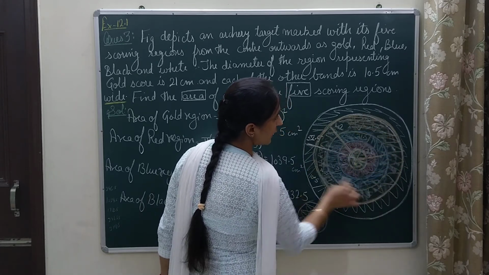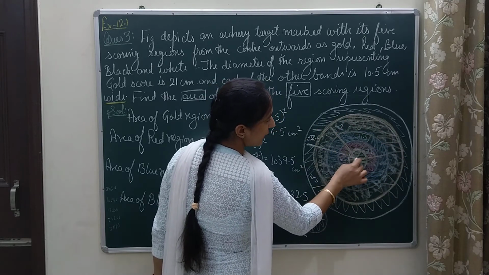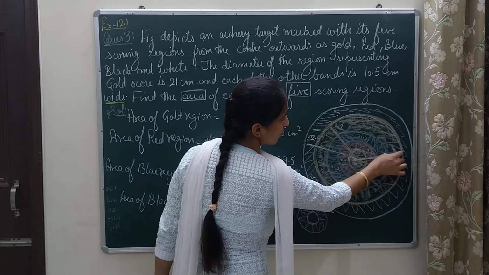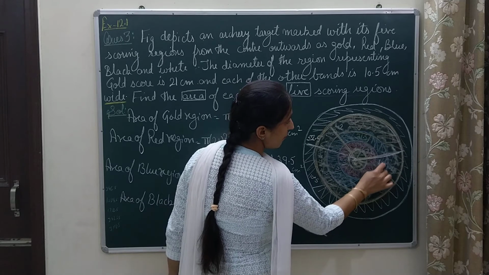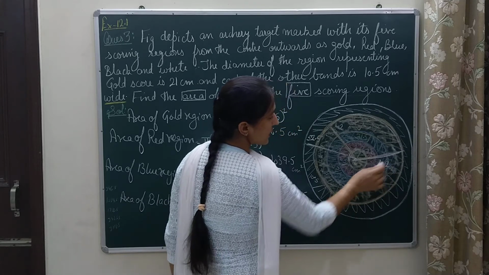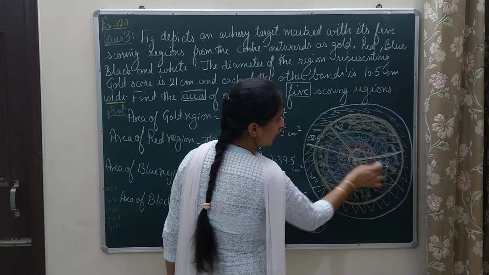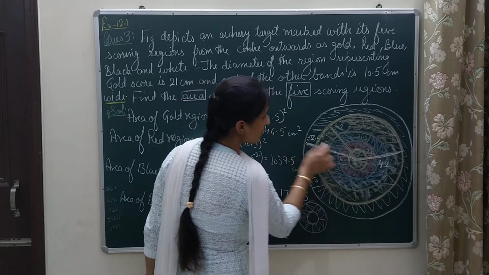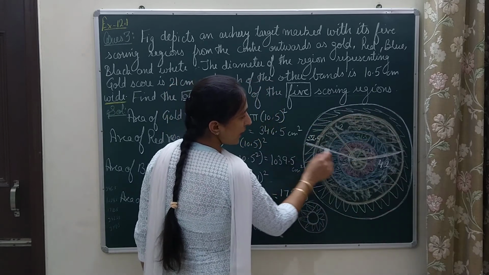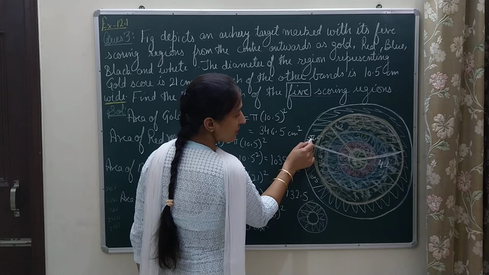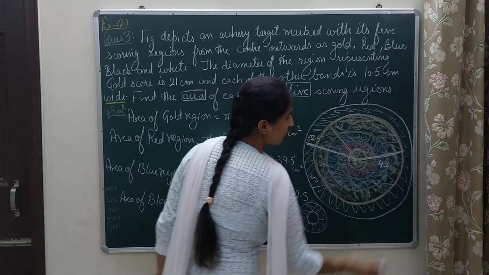If I need to subtract this whole portion out of that white ring, I need the radius of this inner circle also. And how much is the radius of that inner circle? In the previous part, I told you that it is 42. It is 42 and for the outer white portion it is 52.5. So for this ring I will be subtracting pi small r square, where R capital is 52.5 and for small r it will be 42.